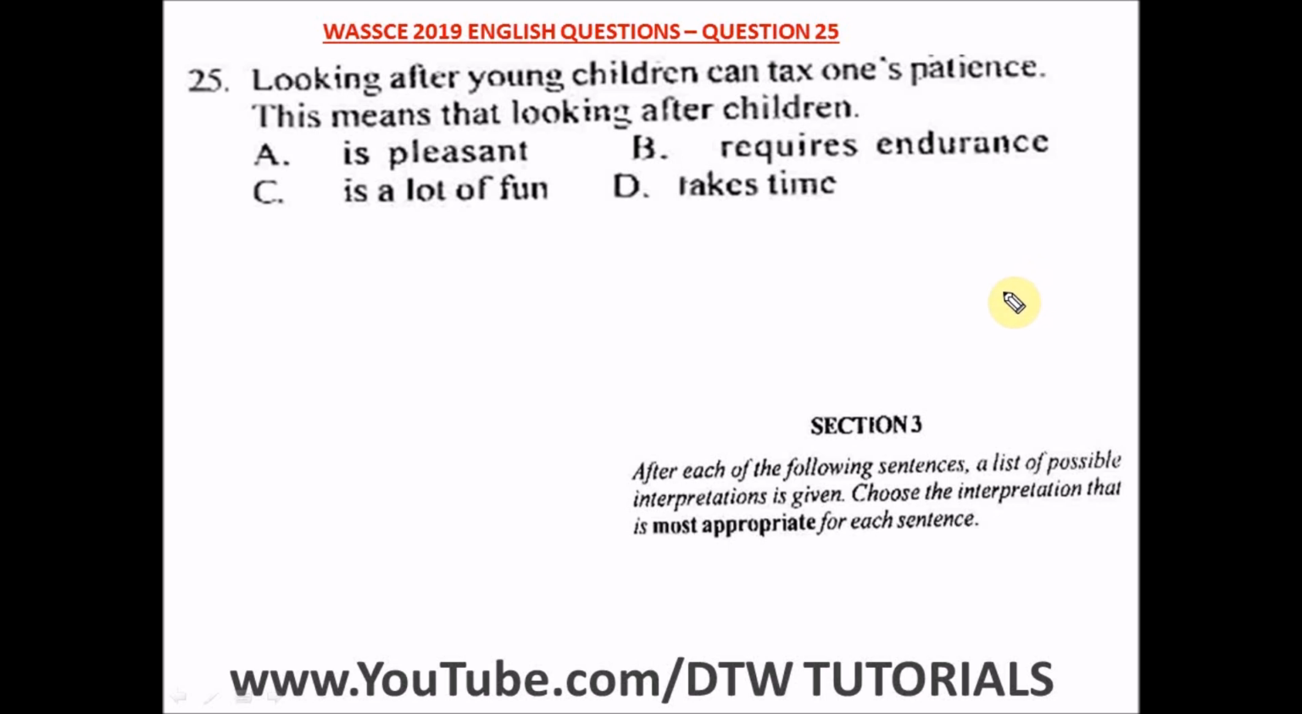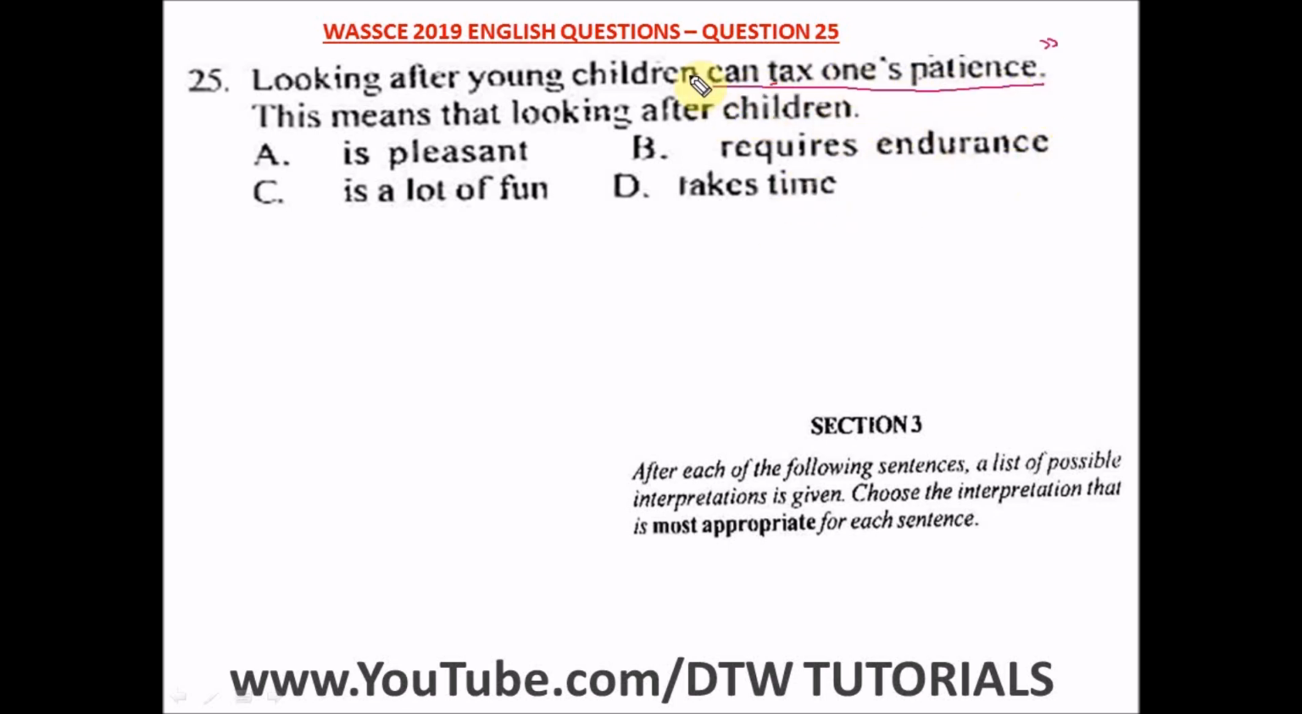Question 25 of the WASSCE 2019 English past question. That's your WAEC English exam. It says, looking after young children can tax one's patience. This means that looking after children can, this is the idiomatic expression here, can tax one's what? Patience.